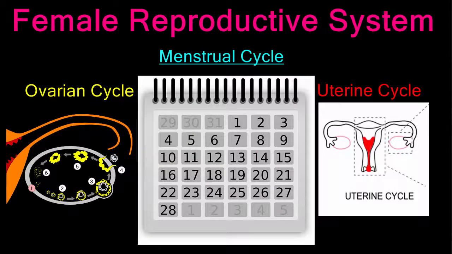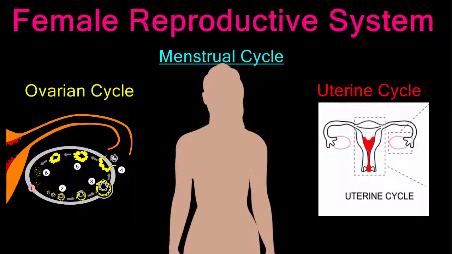Both the ovarian and uterine cycles occur on an average of 28 days. Some women experience a shorter cycle, while others experience a longer cycle. All of the changes that occur as part of the menstrual cycle are regulated by hormones produced by the pituitary gland in the brain and the ovaries.